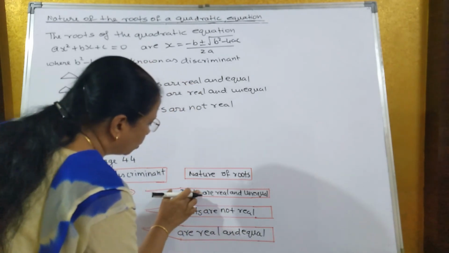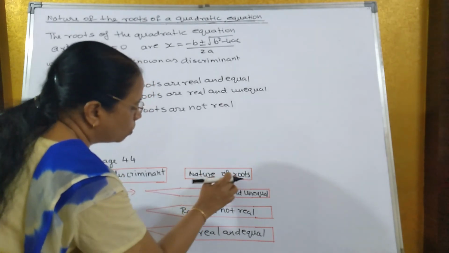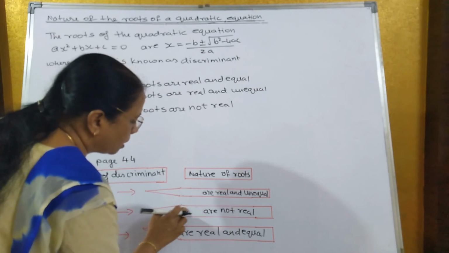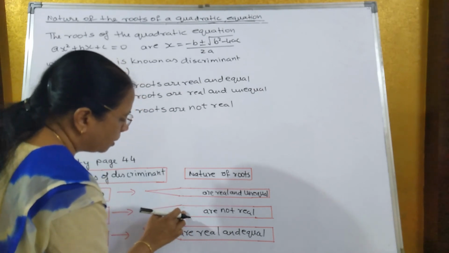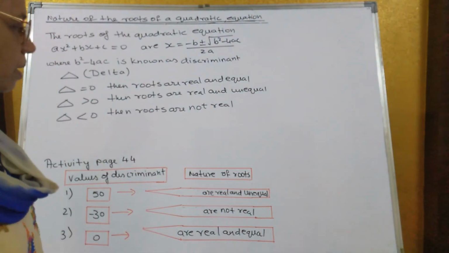No need of writing roots because it is given in the question itself. Here it is given: roots are real and unequal. Roots are not real. And here it will be roots are real and equal. So if it is 0, then roots are real and equal.